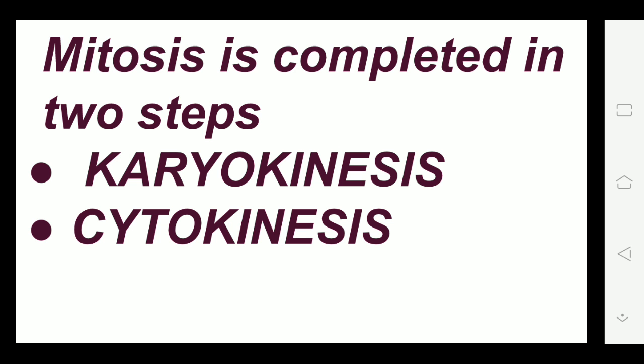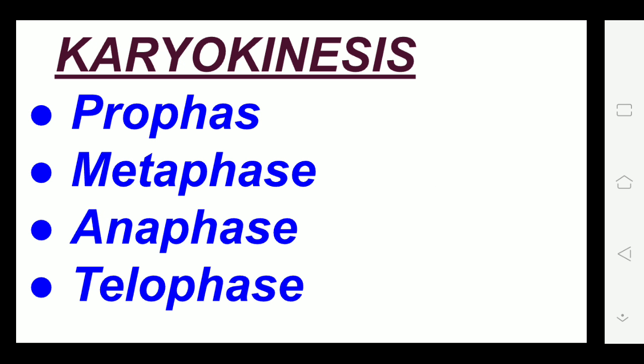What is the first step? It is karyokinesis, and the second step is cytokinesis. So I have highlighted the main parts here. Mitosis is divided into two steps, karyokinesis and cytokinesis. Now, what is karyokinesis? What steps are included in karyokinesis? The first is prophase. Sorry, I made a spelling mistake.